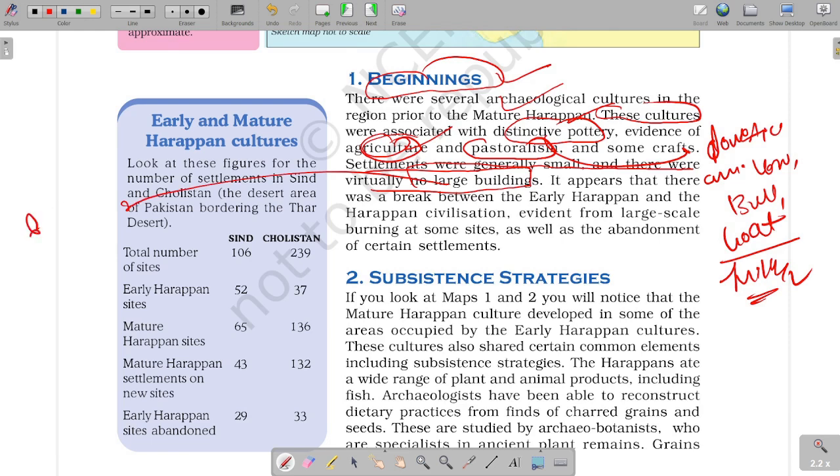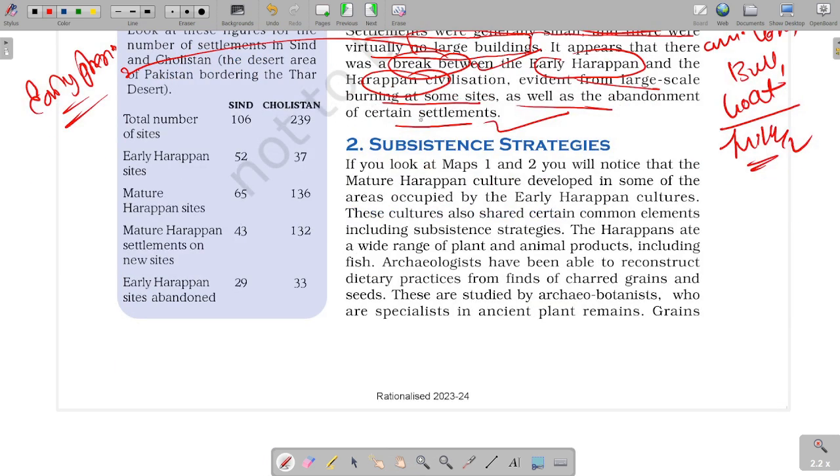This was the early phase. But we see that the early and the mature Harappan had a break between them. This is evident from large scale burning at some times as well as abandoned sites at some places. Subsistence strategies: how was the subsistence of the Harappan civilization carried out?